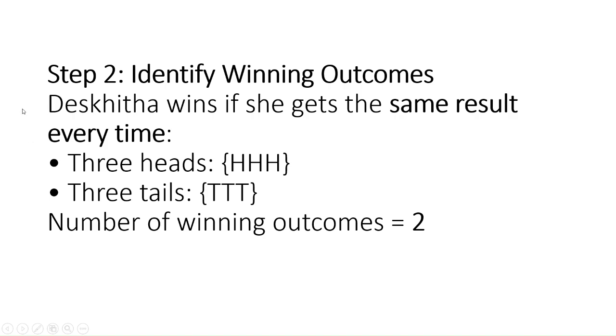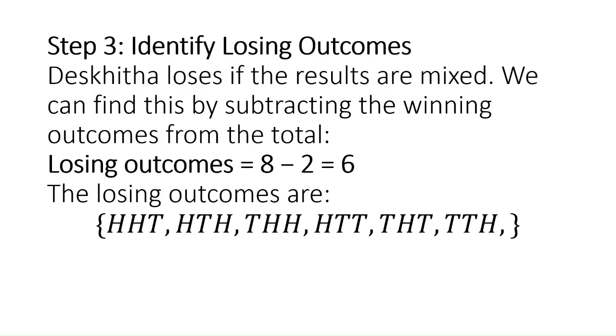But we are not asked to find the winning probability. We need to find the losing probability. So for that, we should note down the possible outcomes for losing also. Coming back to this, Dikshita loses if the results are mixed.